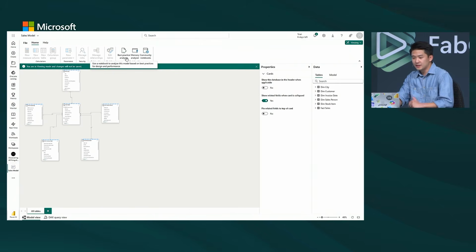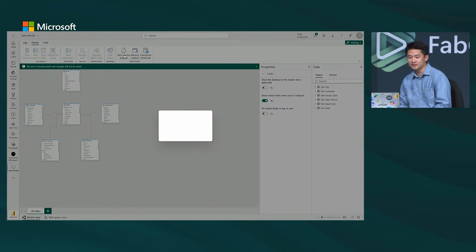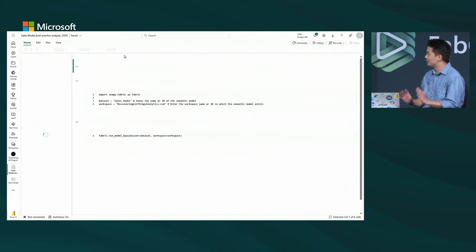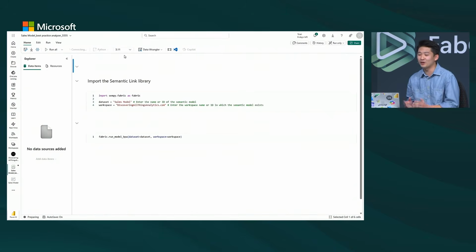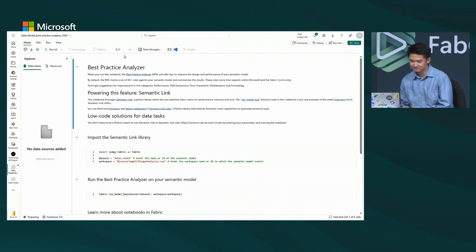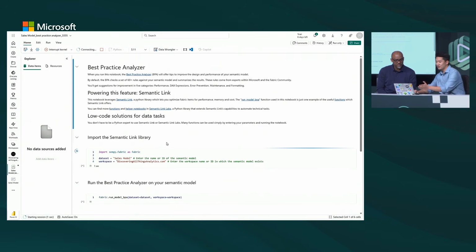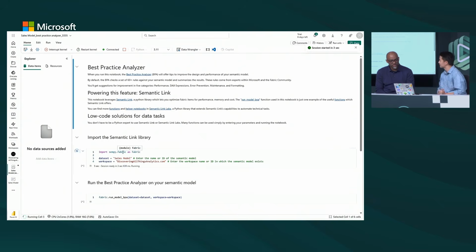Let's take a deep dive into this best practice analyzer. I'm going to click on my best practice analyzer. And right away, Fabric is automatically generating a pre-built notebook in the system for me. I don't have to write any code. I don't have to do anything. It's all automated. This is what I'm directly talking about in Fabric. I'm going to go ahead and run this notebook. If we look at that first line of code as this notebook's running, you'll see the import sempy.fabric line, which is importing the SemPy library so that we can use that Semantic Link feature.